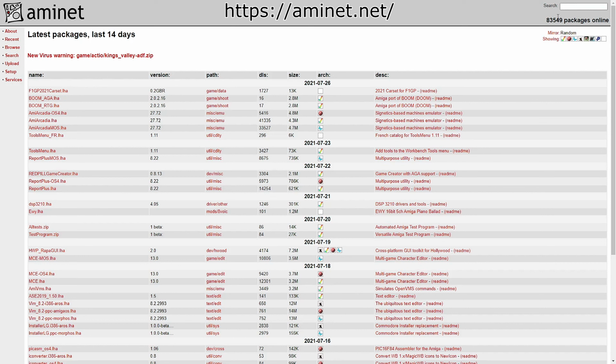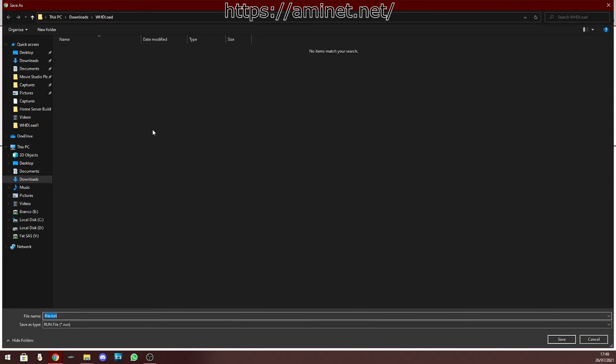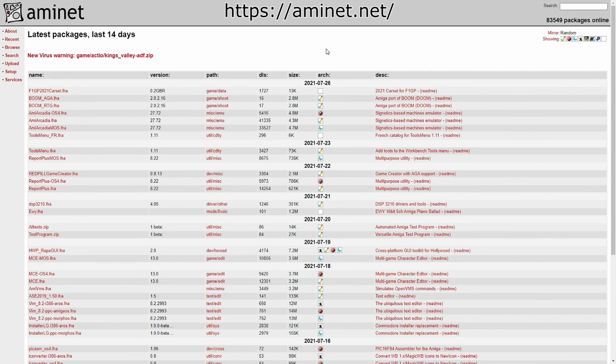Go to aminet.net and search for a file called lha.run and save this to a new folder. I've used WHDLoad in my downloads folder. On Amiga computers, the LHA file format was the most popular archive format, similar to WinZip or WinRAR on a PC. Stefan Boberg's LHA was the most popular archiver.